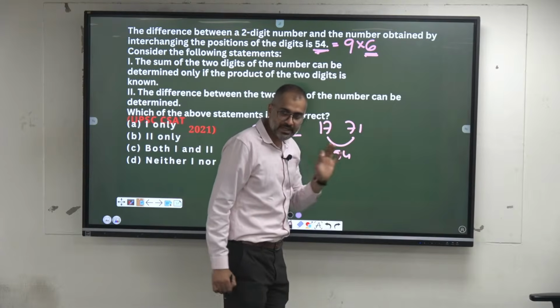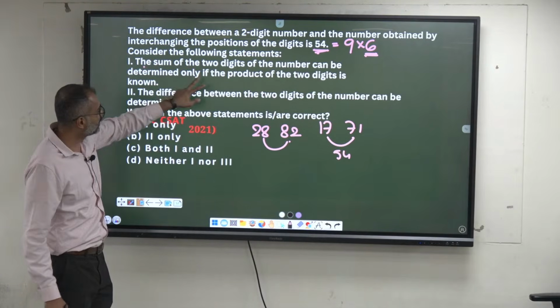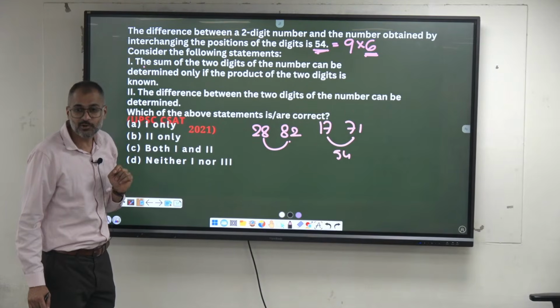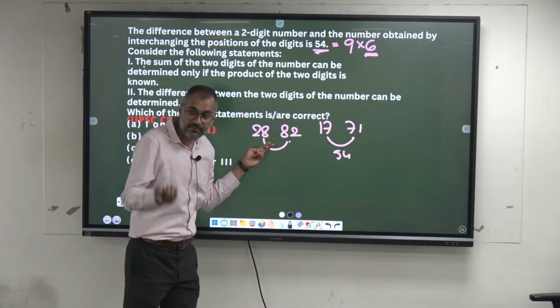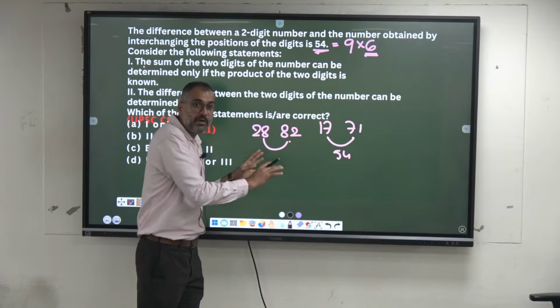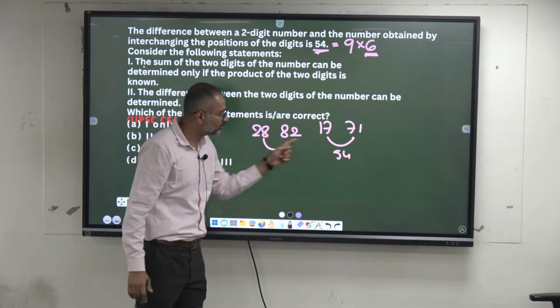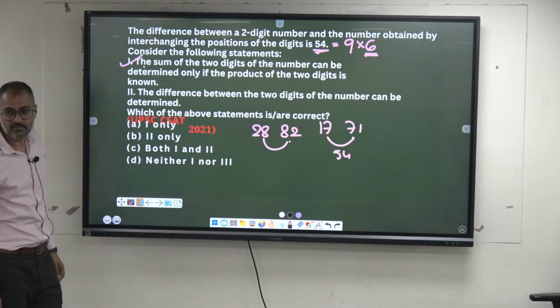So many possible cases are there, right? Hence he says the sum of the two digits can be determined only if the product of the two digits is known. Since we don't know what those two numbers are, if he had given the product, we could have found the numbers and the sum. Since many possibilities are there, whatever he is saying is true.